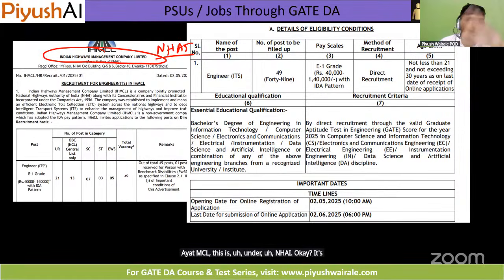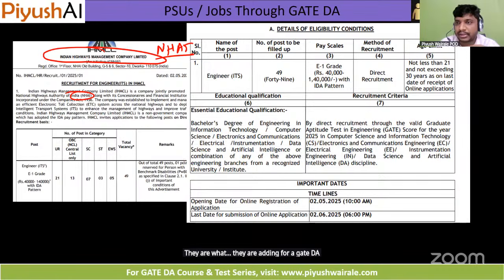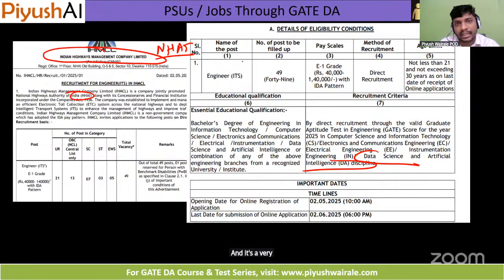It's a company, but it's an undertaking company of NHAI. You can see here, they are hiring for GATE DA. So GATE DA, data science and AI, is also eligible for this one. You can see 49 posts are there, and it's a very good post here. So NHAI is hiring through GATE DA for this year.